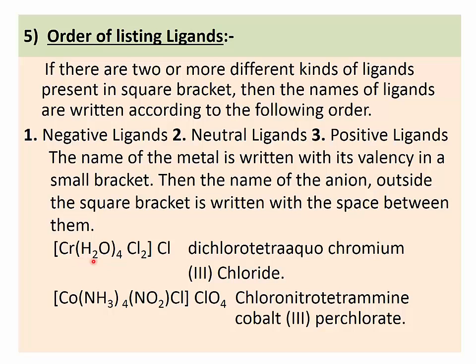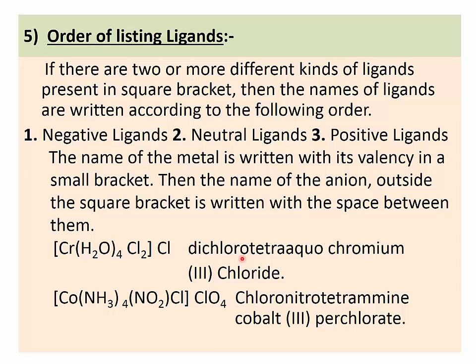Inside the square bracket there are two types of ligand, water molecules and chloride, that means neutral and negative ligands. So according to this rule, first we write the name of the negative ligand. As two chloride ions are present, the name of this ligand is written as dichloro.